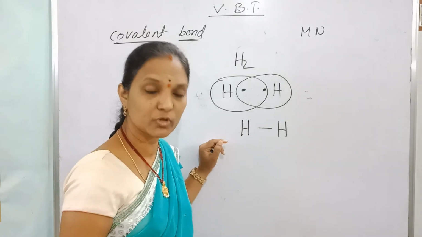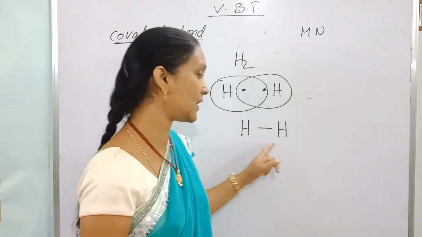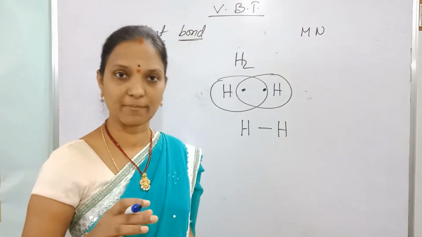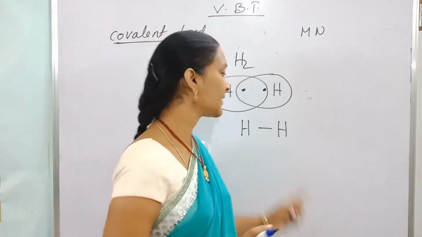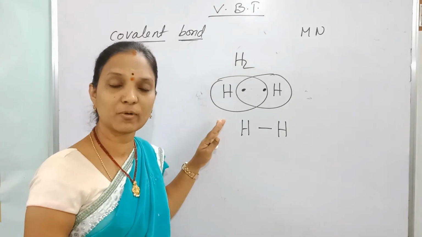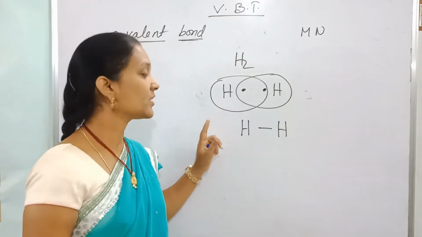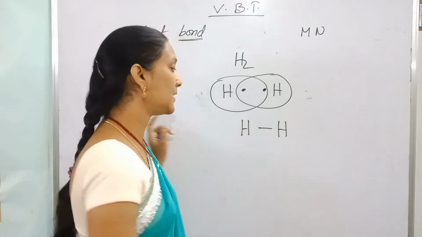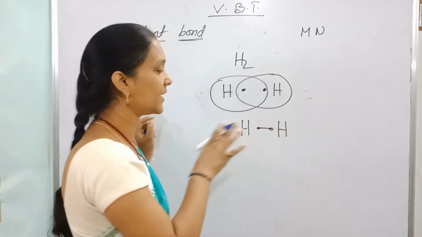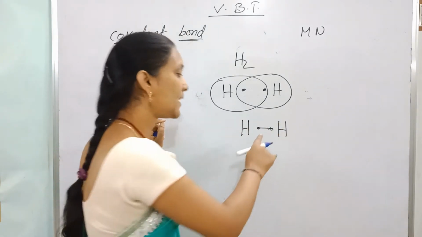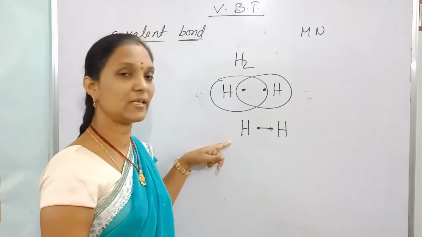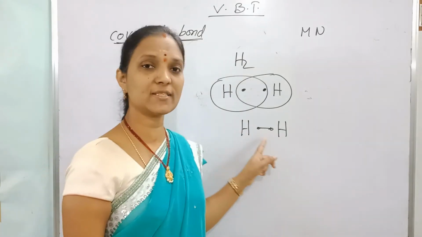So the bond formed due to sharing of an electron pair between two elements, where the electron pair is contributed by the two elements in equal number, each one contributing one electron, is a covalent bond.